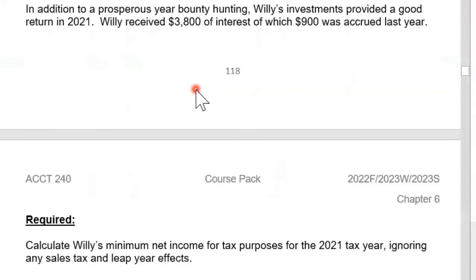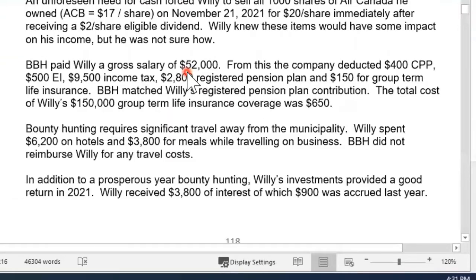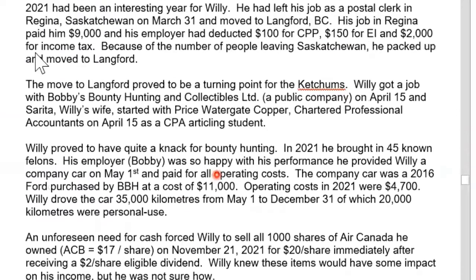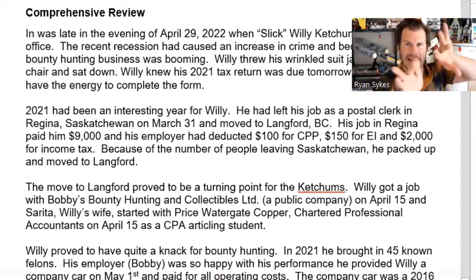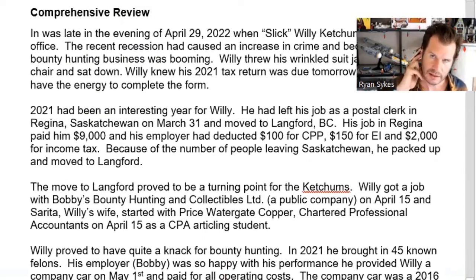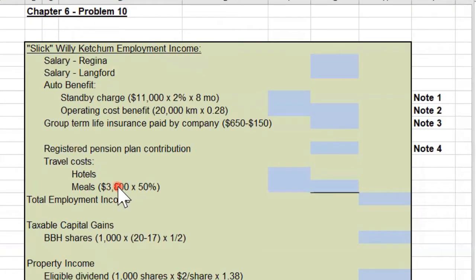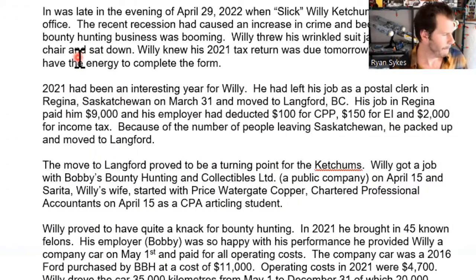Cool. Okay. As stated, we want his net income for tax purposes. So why don't we jump into the template that I've set up here, and we're just going to wander through. Let's walk through our narrative and pick out some interesting numbers.